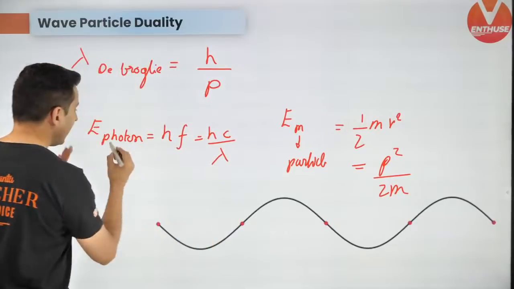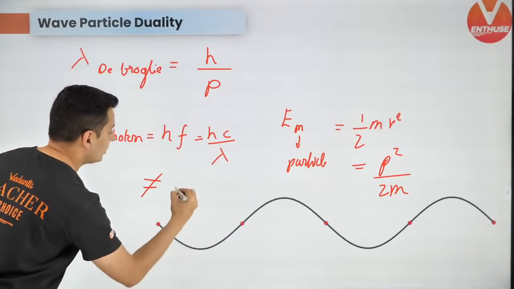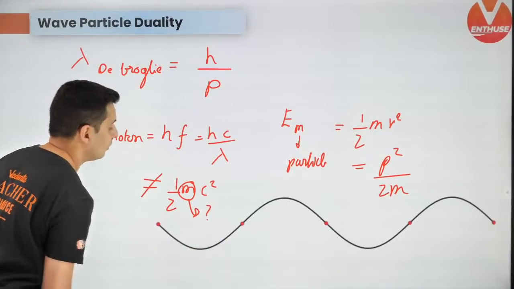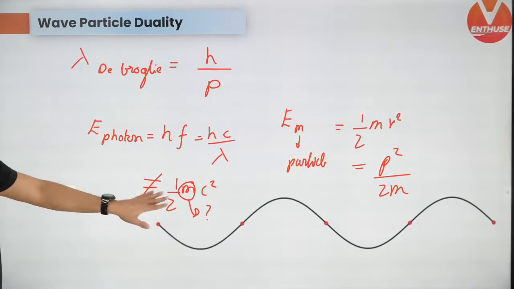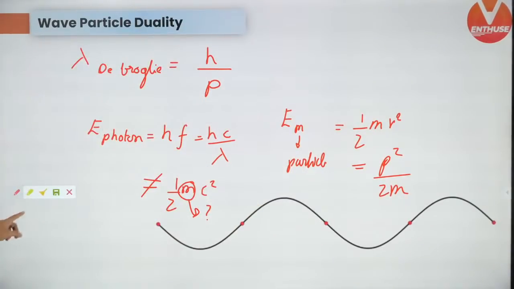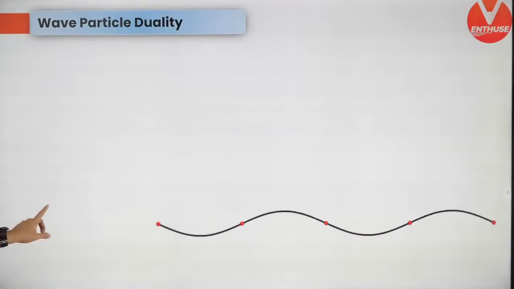Please understand, energy of a photon is not equal to half mc square, because what is the mass of the photon? Nobody knows. So you cannot write this formula for a photon, but only for a particle. Keep this in mind. So de Broglie wavelength and particles are discussed here.